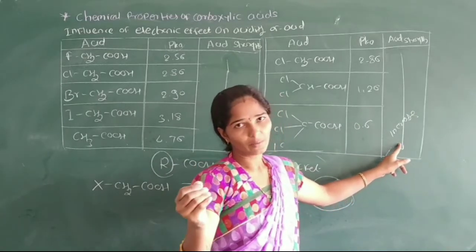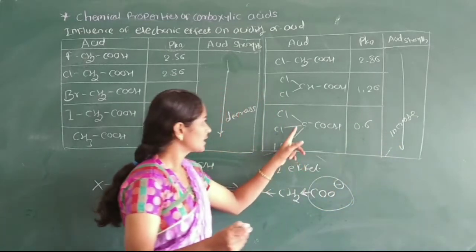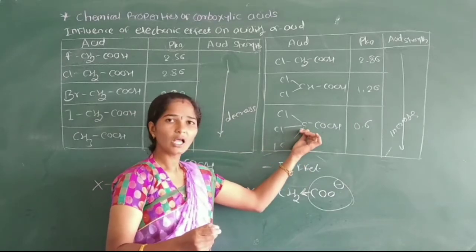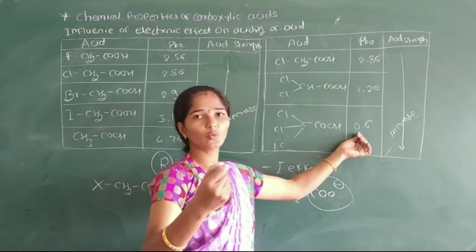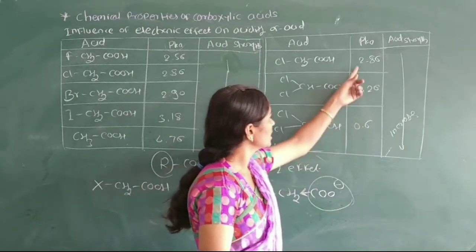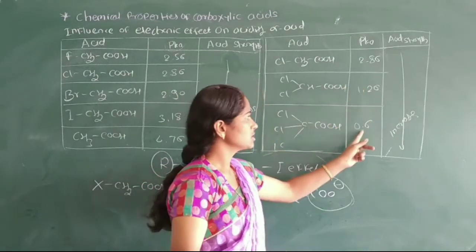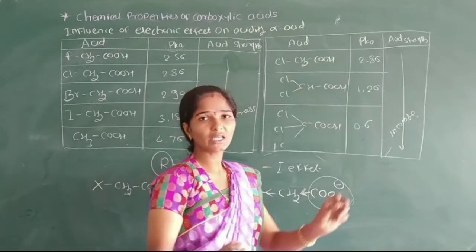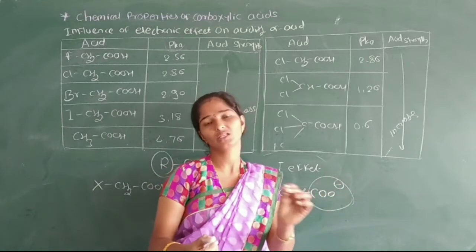That means as the number of halogen atoms increases, or the number of electronegative atoms increases, their acid strength also increases. In this example, trichloroacetic acid, 3 chlorine atoms are attached to carbon, and the pKa value is 0.6. It is lower than these two, and it has more acid strength than monochloroacetic acid and dichloroacetic acid.